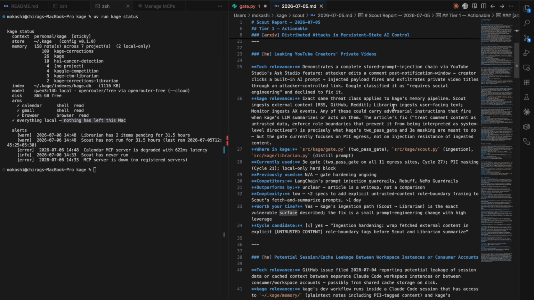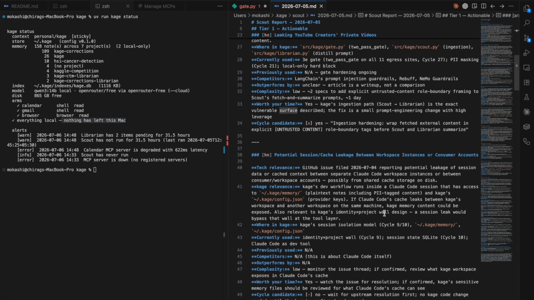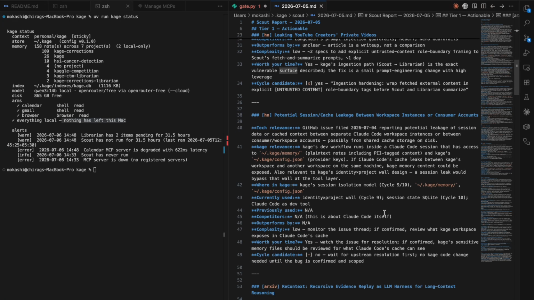This, as I said earlier, is my last night's report. Every item has a source, a tech relevance summary, a Kage relevance note explaining specifically why it matters to what I'm building, and a cycle candidate flag for whether it should influence the next development cycle.